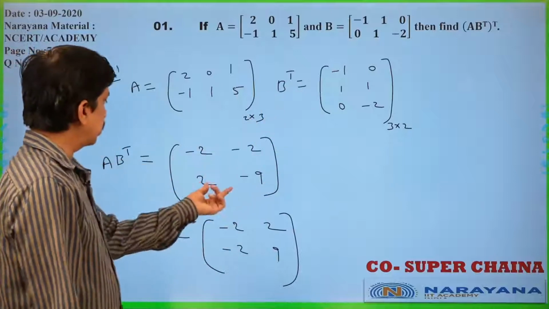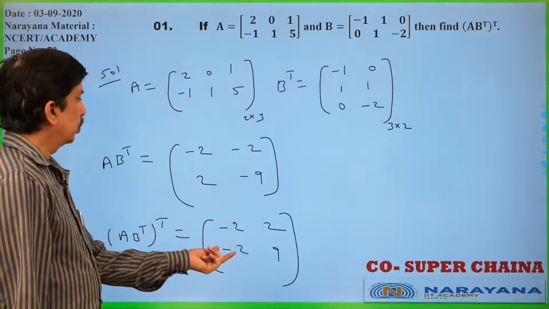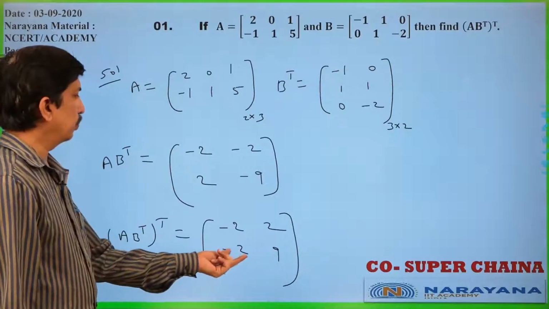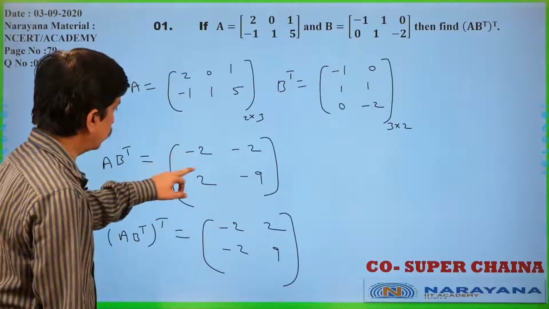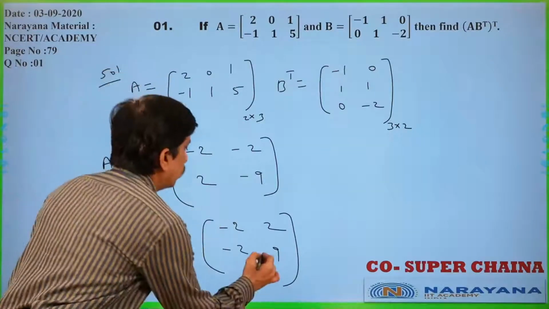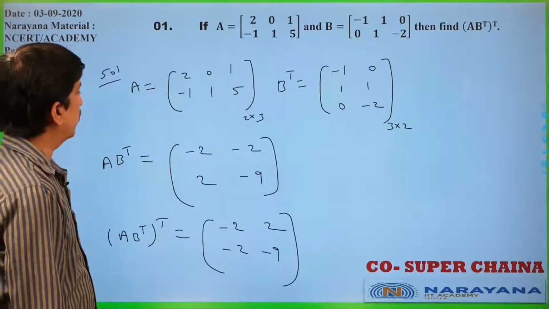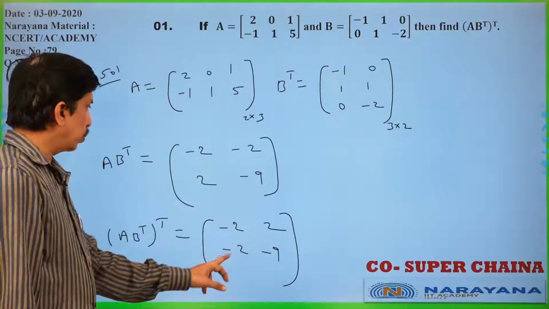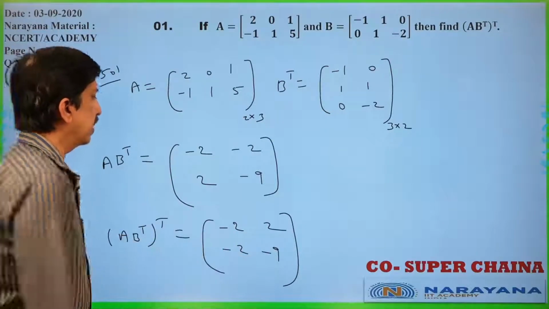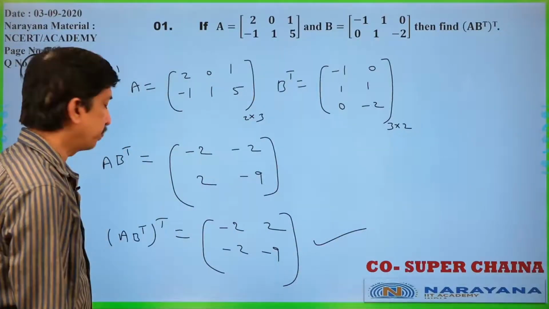AB transpose is this one only. Whole transpose, again we will get minus 2, 2. Is it clear? Minus 2, minus 2, this is minus 9 only, not plus 9 only. Is it clear? Now, AB transpose, whole transpose is minus 2, 2, minus 2, minus 9. This is the final answer only. Let us move to the next question.